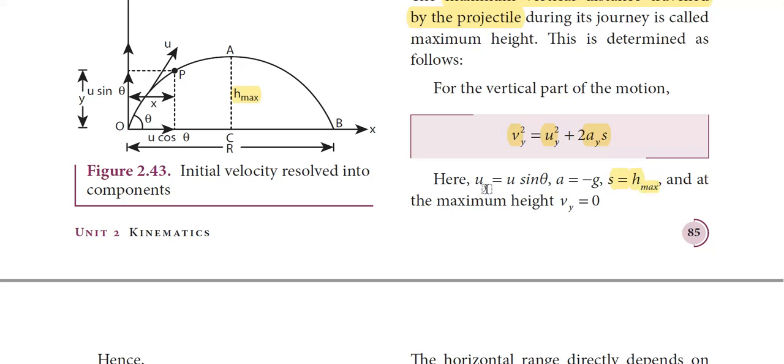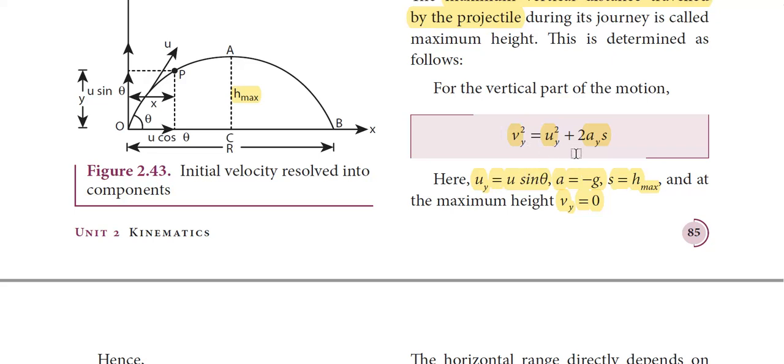Which we need. And we know that uy = u sin θ and a = -g. And at the maximum height, vy = 0. We know that already. When the object reaches the maximum height, the velocity along the y direction becomes 0. The object will not move further.